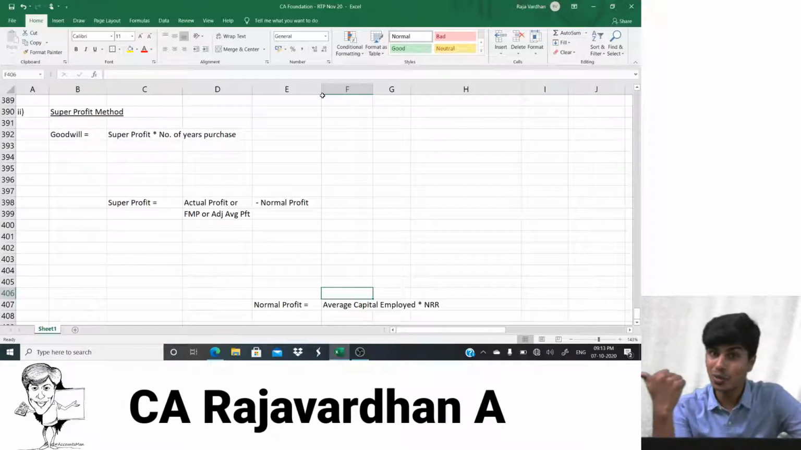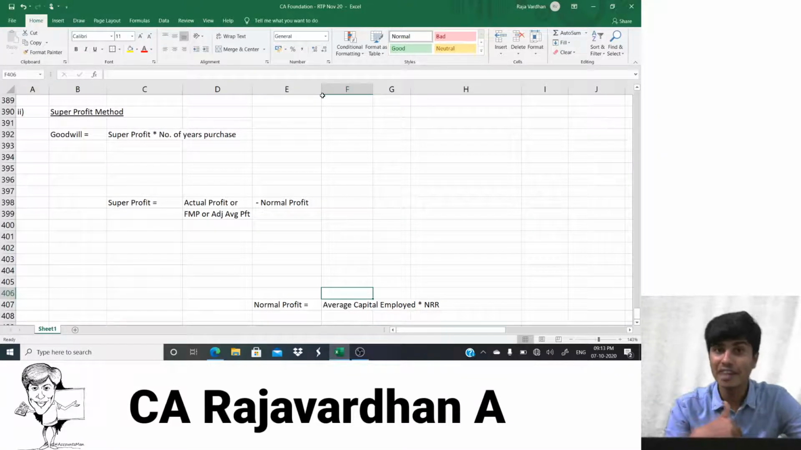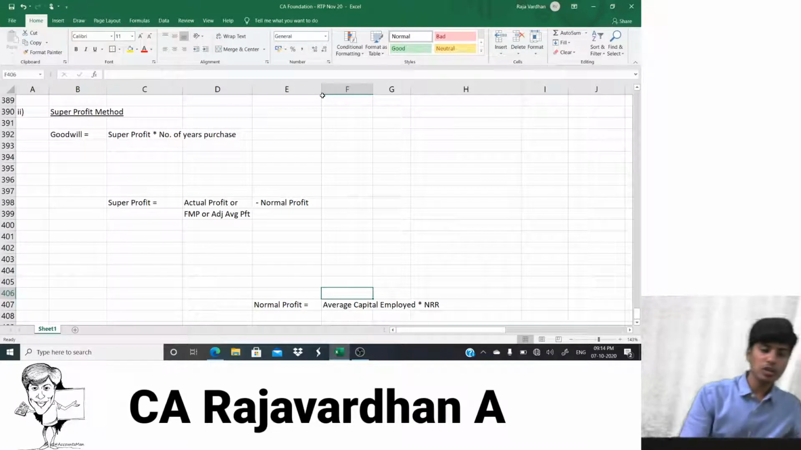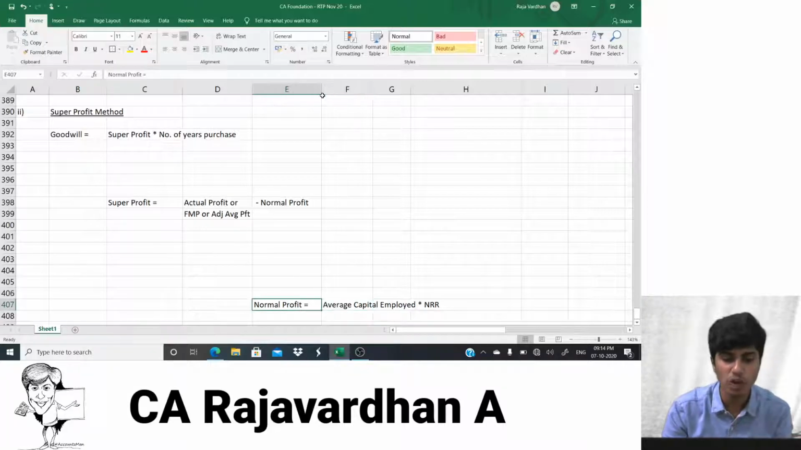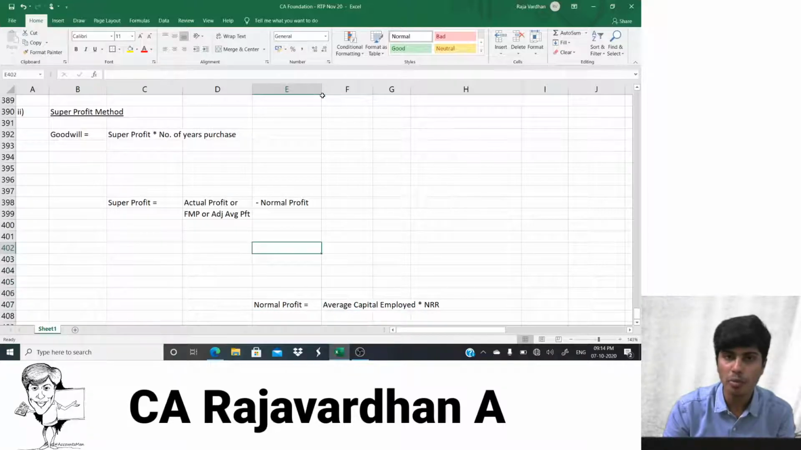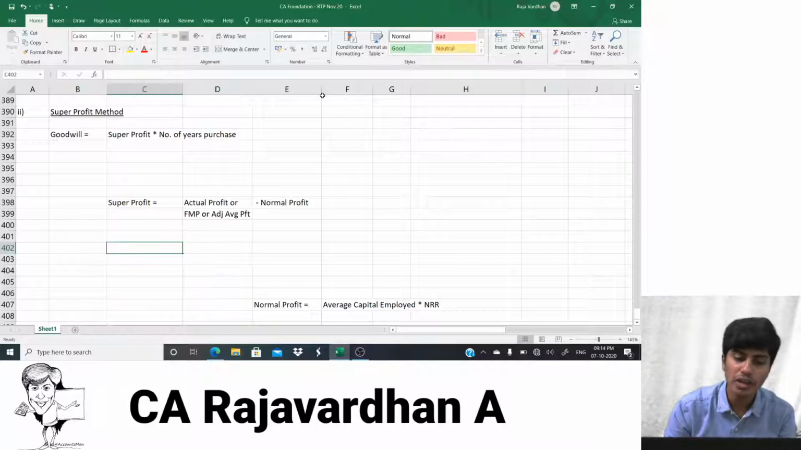So that 10,000 my friend earned, it is not just my friend, it's people in general who earn 10% return. 1 lakh into 10%, 10,000. But I have earned 12,000. So the 2,000 extra that I earned is my super profit. So you understood that first you will identify normal profit, and after deducting it from actual profit, you will arrive at super profit. So things are fine till super profit.